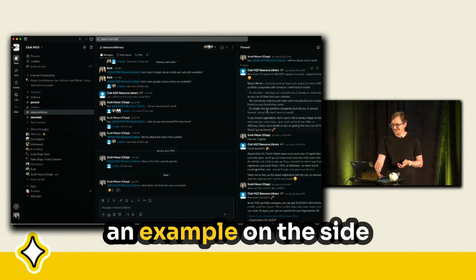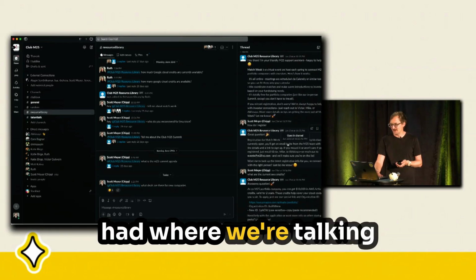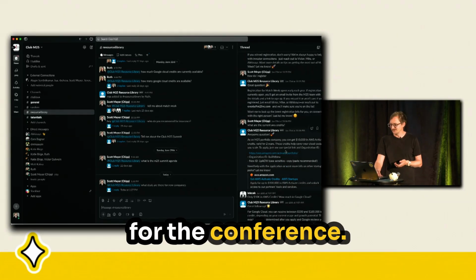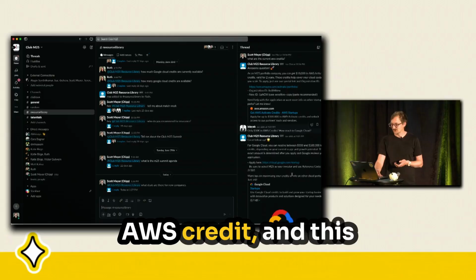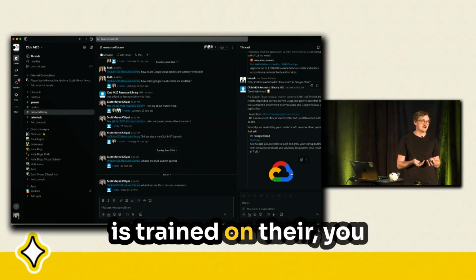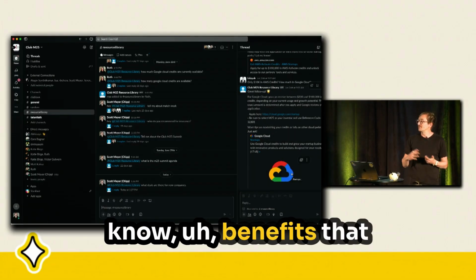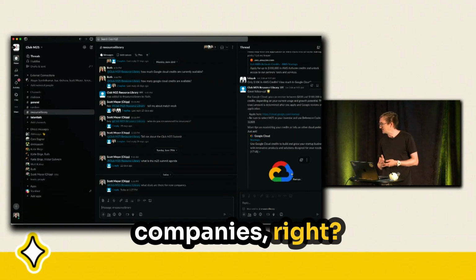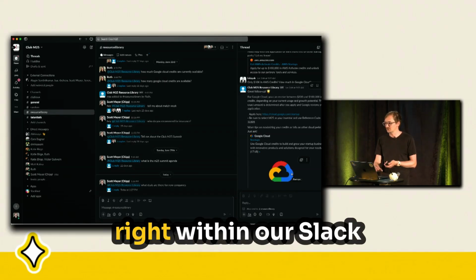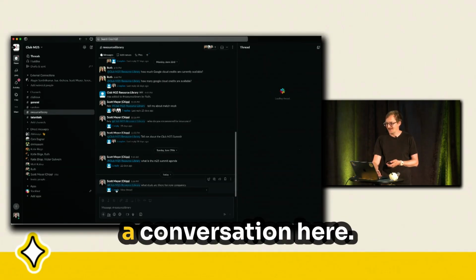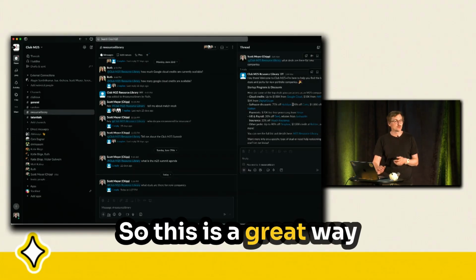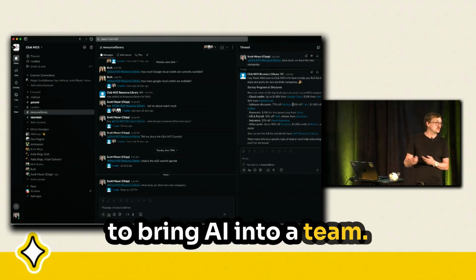And so here we can see an example on the side of a conversation that we had where we're talking about how to register for the conference. Somebody asks about AWS credit, and this is trained on their benefits that they give investment companies, right? So now I can just ask for the information right within our Slack channel, and I can have a conversation here. So this is a great way to bring AI into a team.